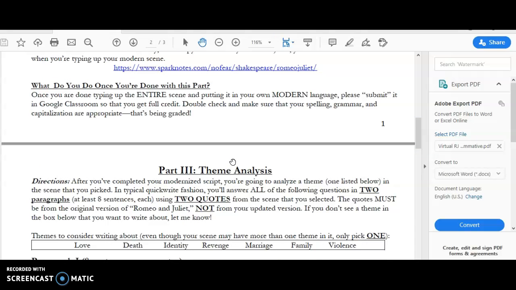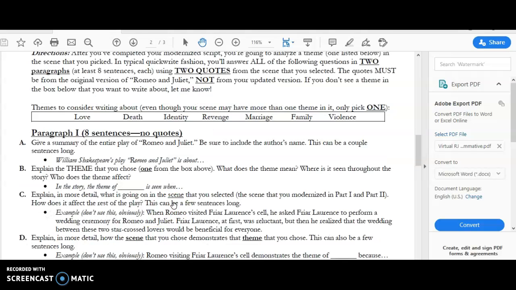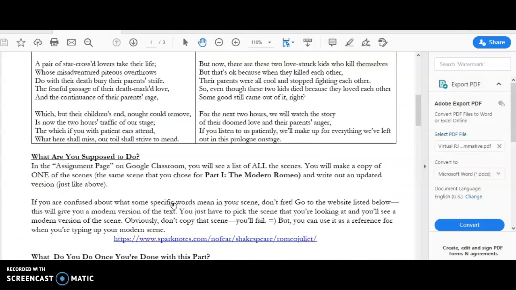Okay. So once you're done with that, that's week 1. Week 2 is a theme analysis. So all you're going to do is write 2 paragraphs. It's going to take you an entire week. You're going to just write 2 paragraphs. Easy peasy. Your first paragraph is not going to have any quotes. It's just going to talk about the scene that you chose. So you'll pick the same scene.